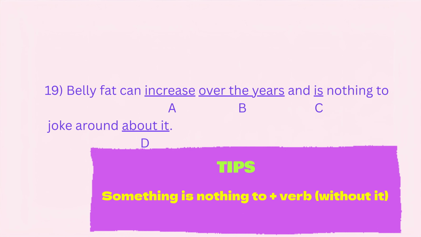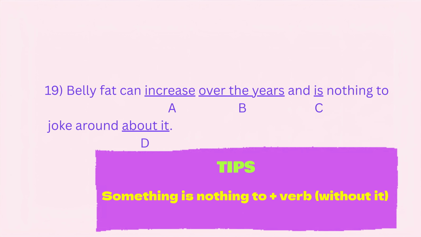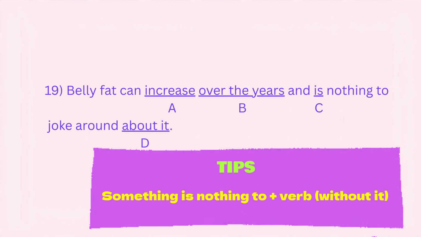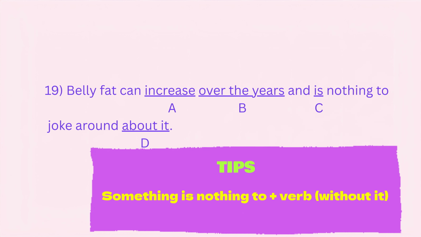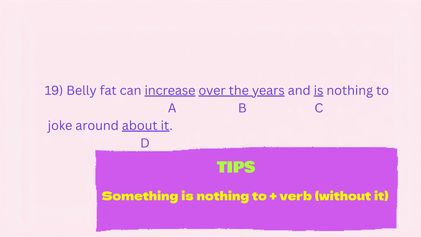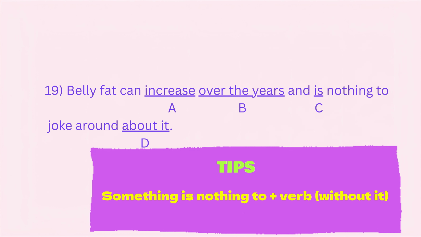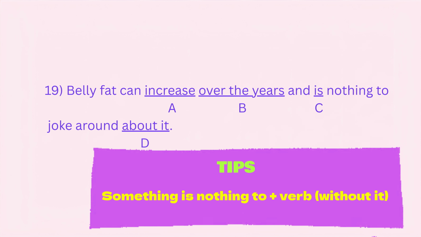And finally, part D, about it. Here's the hiccup. The phrase joke around about is already complete. Adding it, again, makes it redundant. We don't need to say about it, just about. So the correct version is nothing to joke around about. Simple, clean, and grammatically correct.